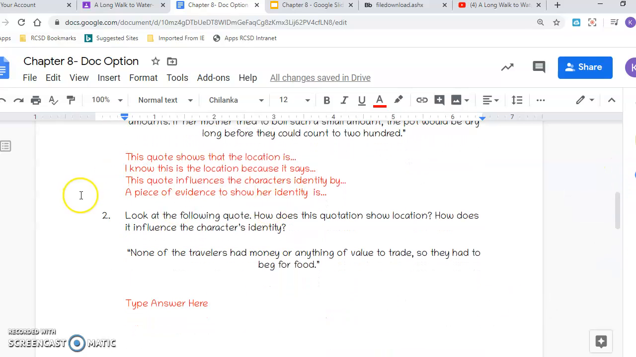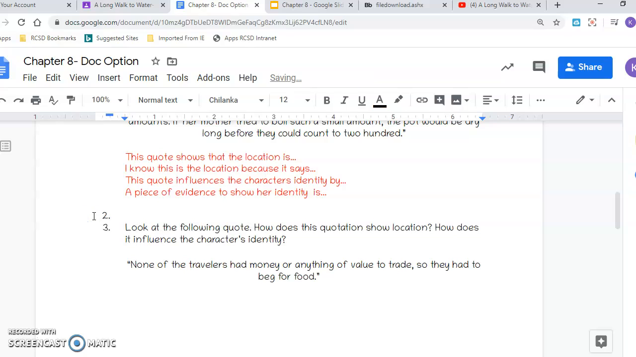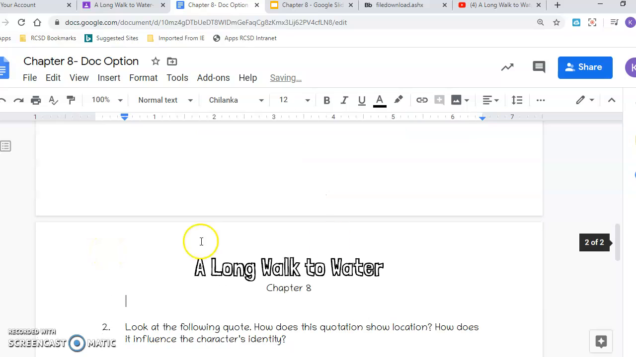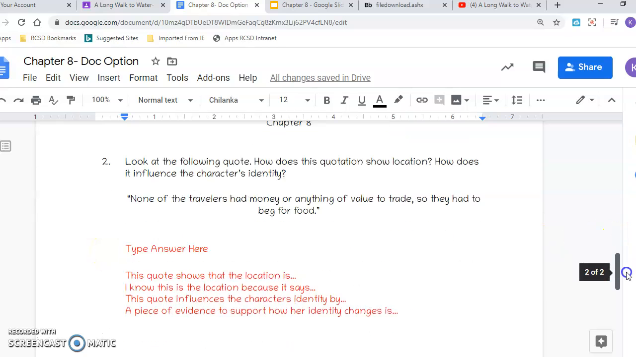Okay, so now question 2 is very similar. Look at the following quote. How does this quotation show location? How does it influence the character's identity? None of the travelers had money or anything of value to trade, so they had to beg for food. Okay, again, you would want to backspace the type answer here. I hate looking at it on a different page, so I'm going to enter it down so it's all on one page. I don't know why that bothers me so much.